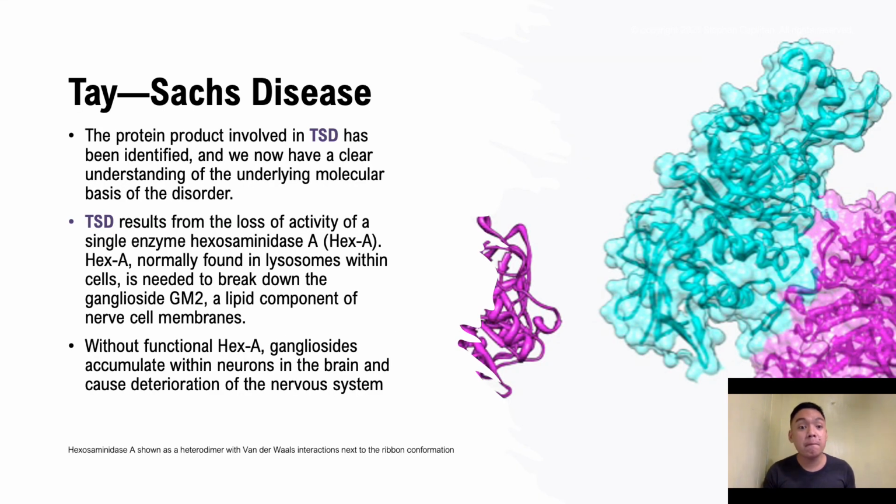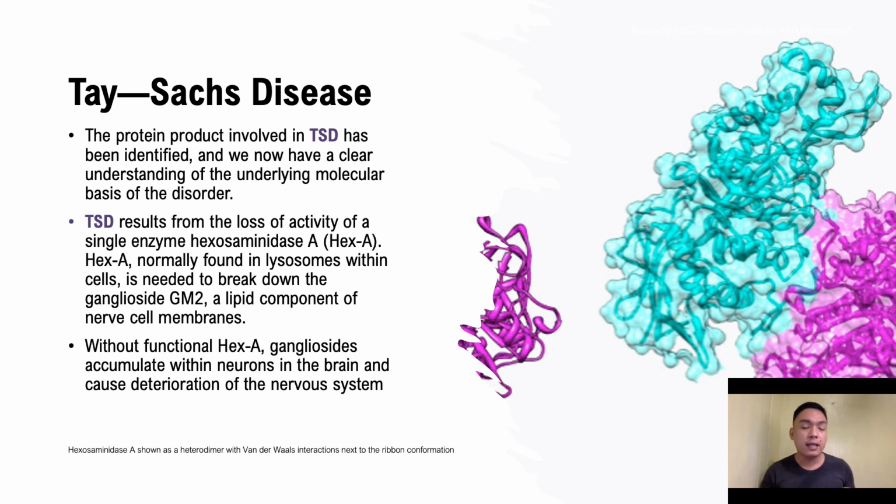The protein involved in TSD has been identified, and we now have a very clear understanding of the underlying molecular basis of this disorder. It results from the loss of activity of a single enzyme, hexosaminidase A, or hex A, which is normally found in lysosomes.